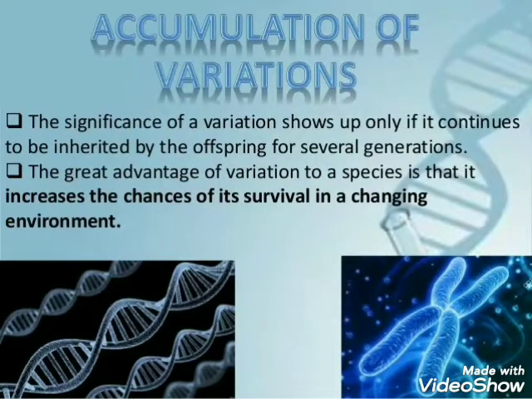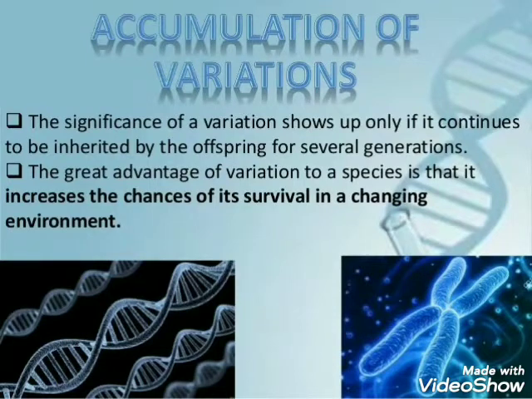The great advantage of variation to a species is that it increases the chances of its survival in a changing environment. For example, the accumulation of heat-resistant variation in some bacteria will ensure its survival even when the temperature in its environment rises too much due to a heat wave or some other reason.